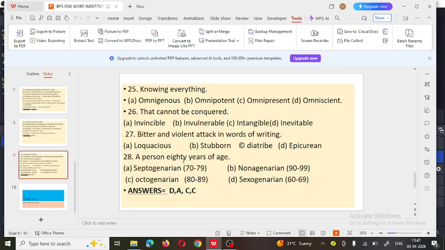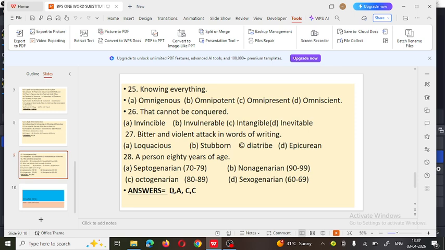Next one, a person 80 years of age. Now here you are able to see the options. People belonging to the age group of 70 to 79 are called septuagenarian, 90 to 99 nonagenarian, 80 to 89 octogenarian, and 60 to 69 sexagenarian. So the correct answer is option C. Octogenarian means people belonging to the age group of 80 to 89.